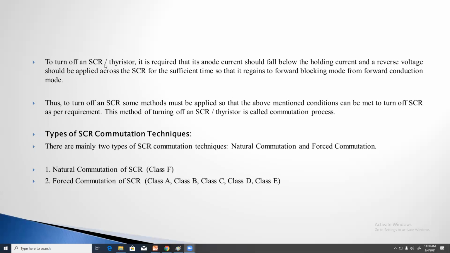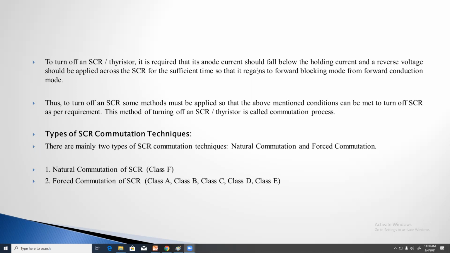To turn off an SCR or thyristor, it is required that its anode current should fall below the holding current.